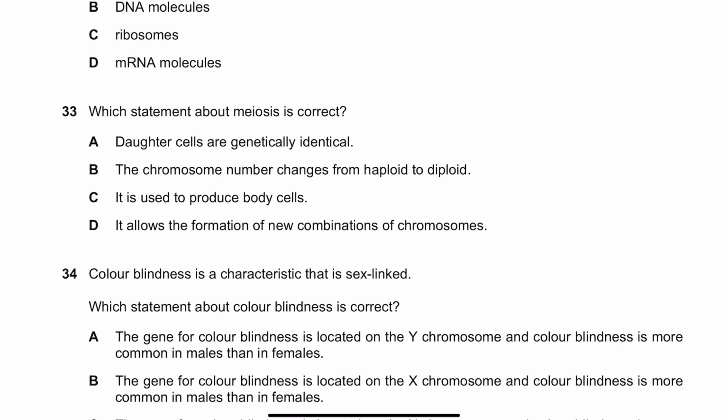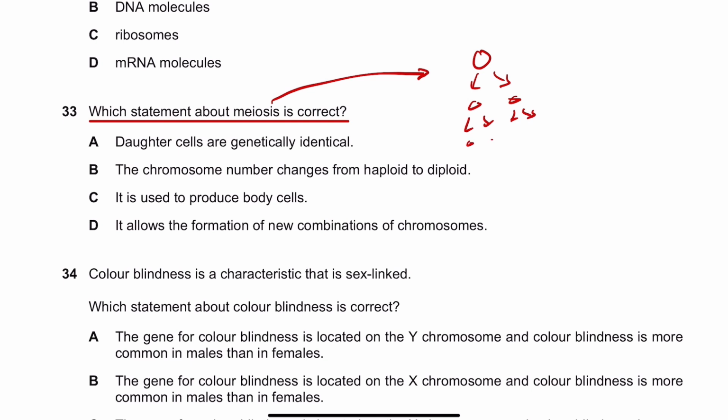Number 33. Which statement about meiosis is correct? Meiosis is a cell division to make sex cells, such as sperm cells or egg cells. And it forms 4 non-identical cells. So they're genetically non-identical. So A obviously is not correct.